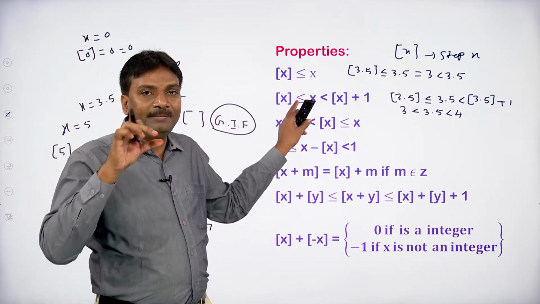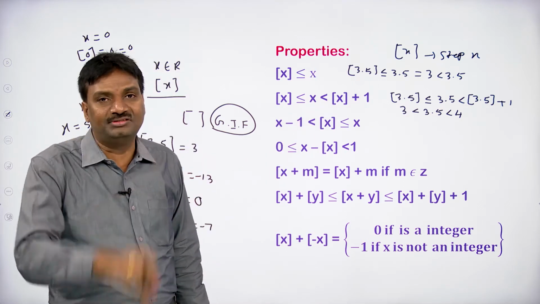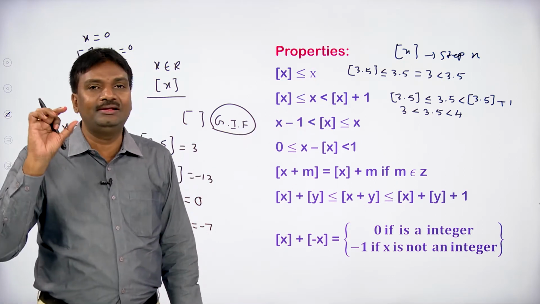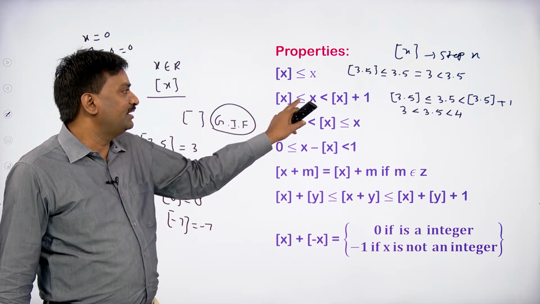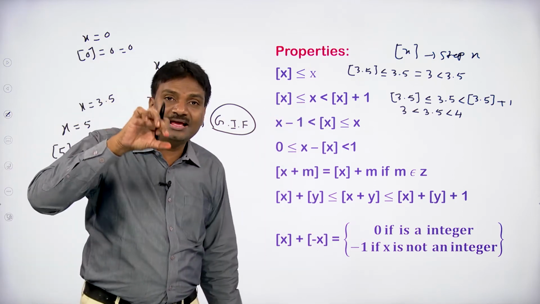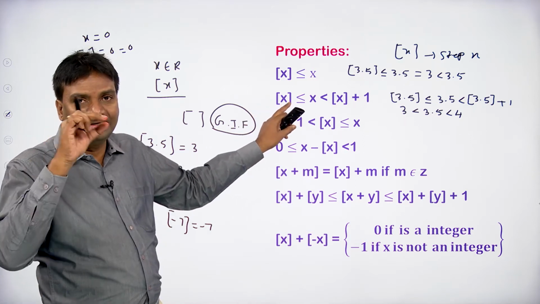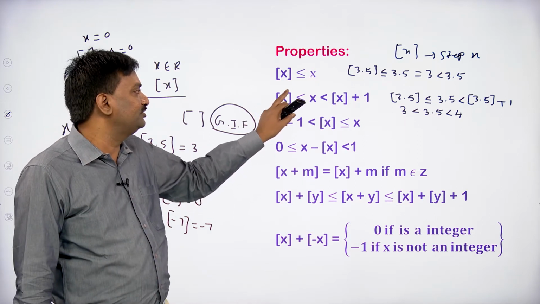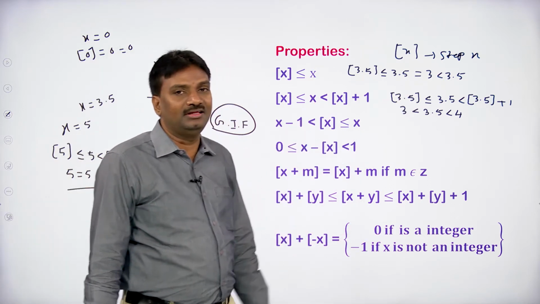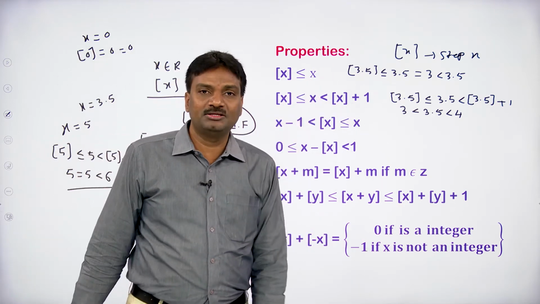Here we have the symbol less than or equal to. Here we have the symbol only less than. Floor of x equals x if x is an integer. Floor of x is less than x if x is not an integer. So if x is an integer, then we can take floor of x equal to x, which is less than floor of x plus 1. If x is not an integer, we can say x is less than floor of x plus 1.